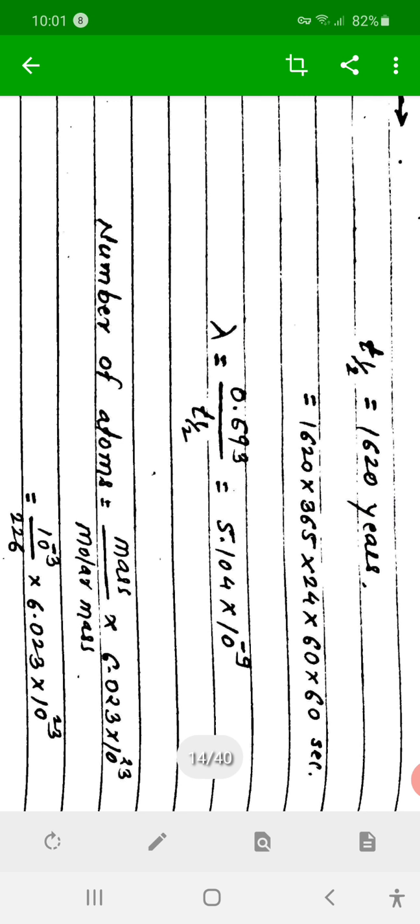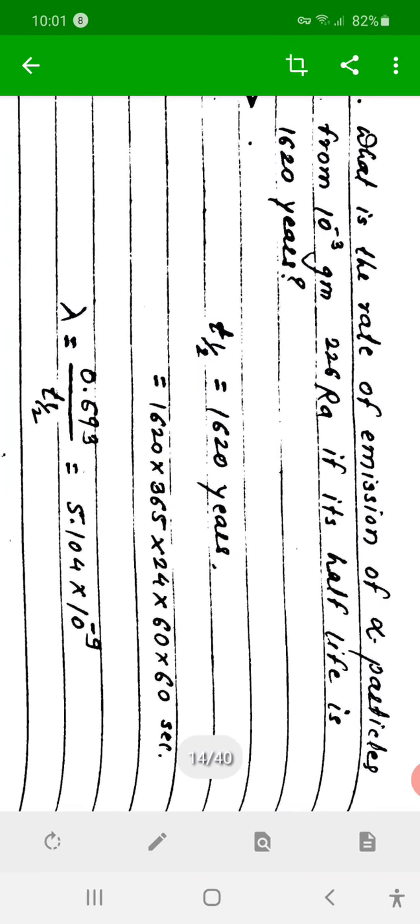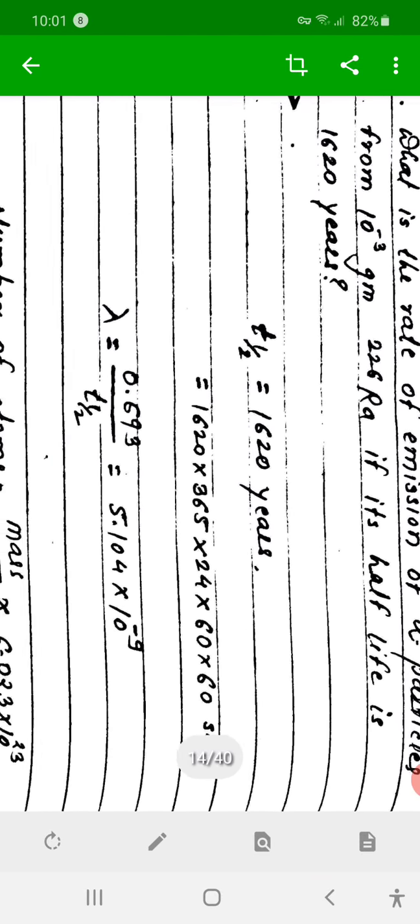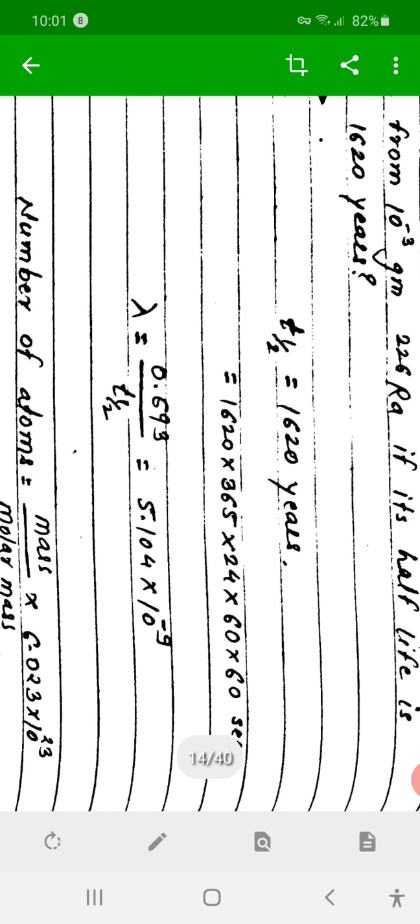Then lambda is equal to 0.693 upon T half. Therefore, lambda is 5.104 into 10 raised to minus 9 per second.